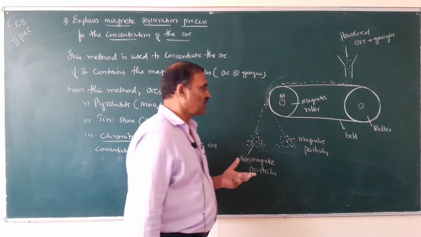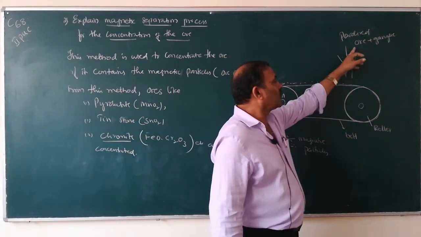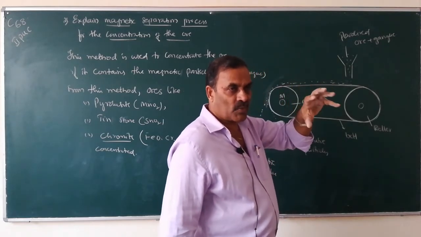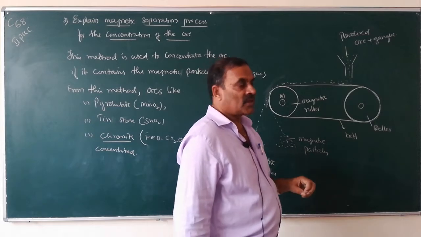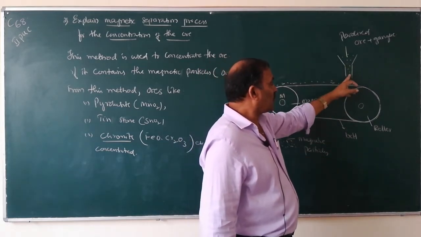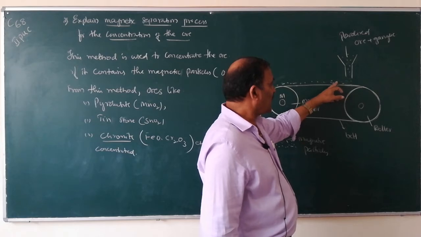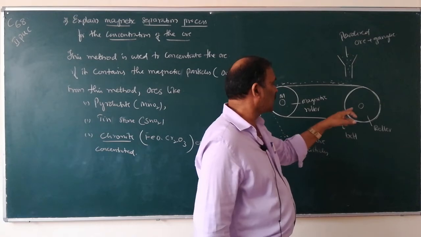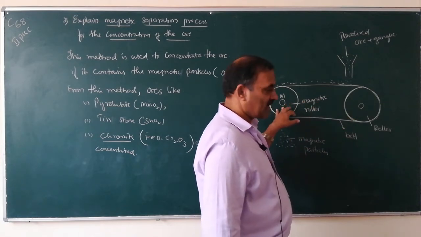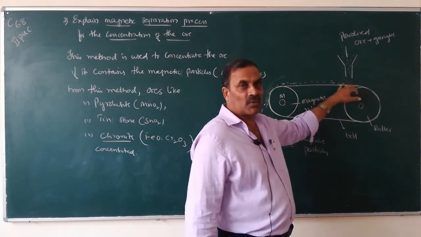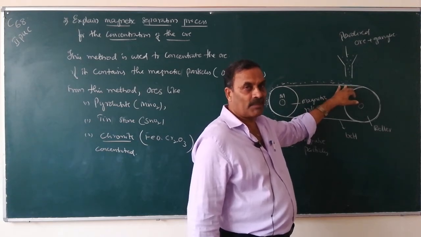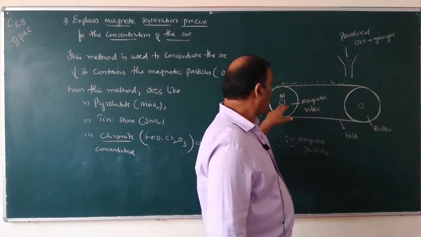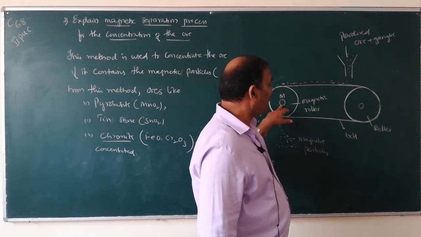What is actually the procedure? The ore should be powdered, which contains ore particles and gangue particles. The powdered ore is dropped on the belt which is moving over two pulleys or rollers, out of which one is the magnet.